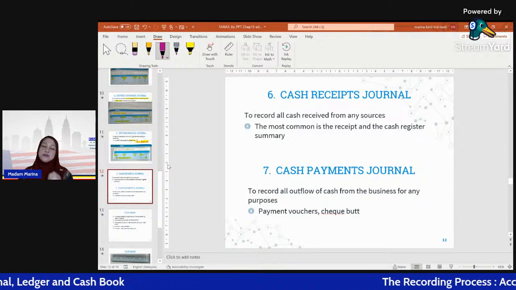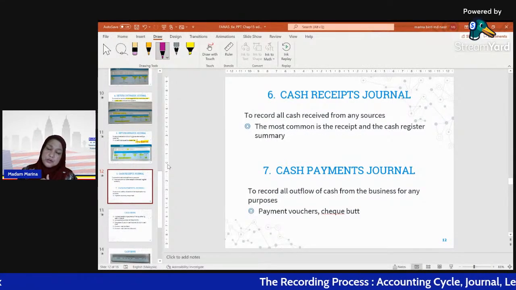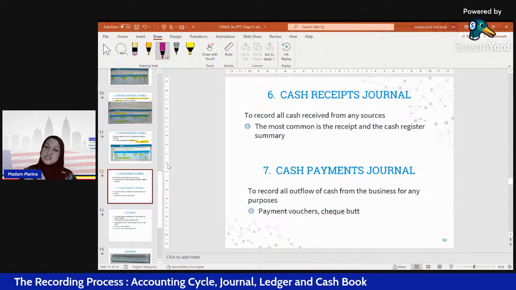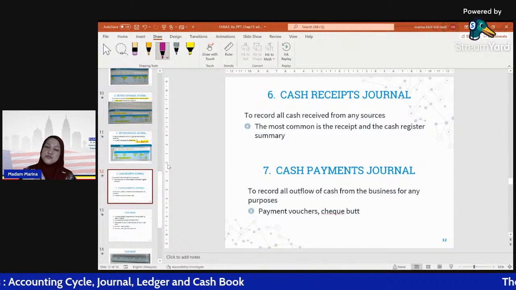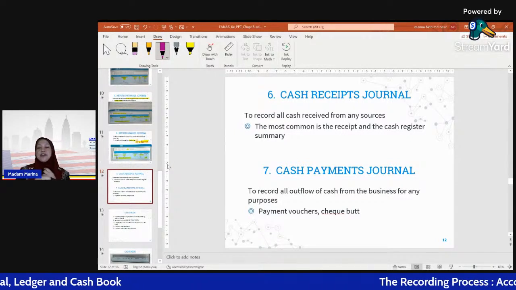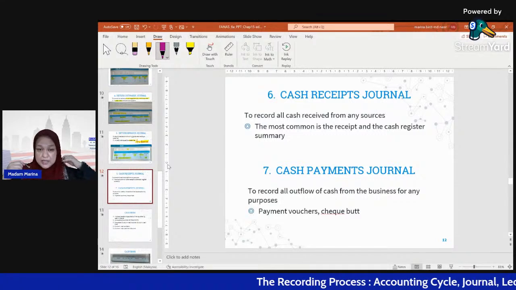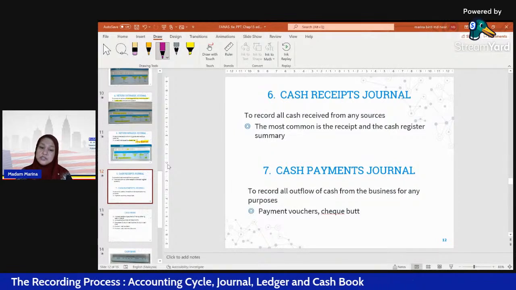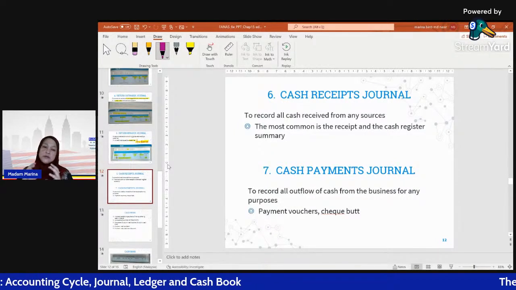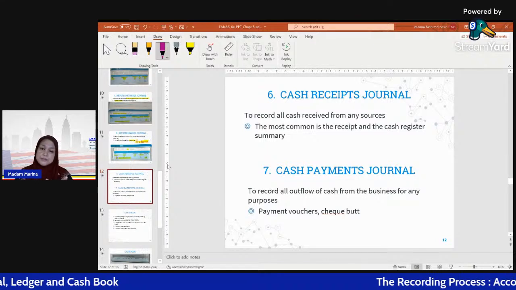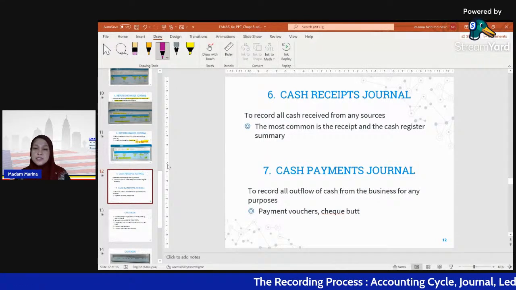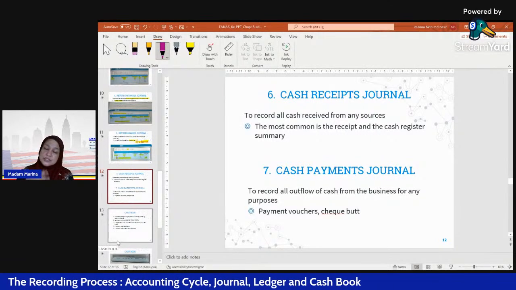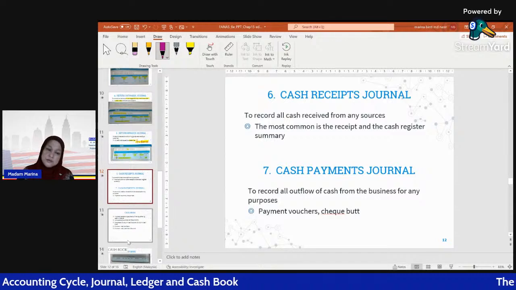Actually, we have two more types of journal: the cash receipt journal and the cash payment journal. The cash receipt journal is purposely to record the receipt of cash, any transaction in cash receipt. The cash payment journal is for cash out, cash outflow. But in our syllabus, we do not cover this part because all cash transactions we will directly post to the cash book, not in the cash payment journal and cash receipt journal.